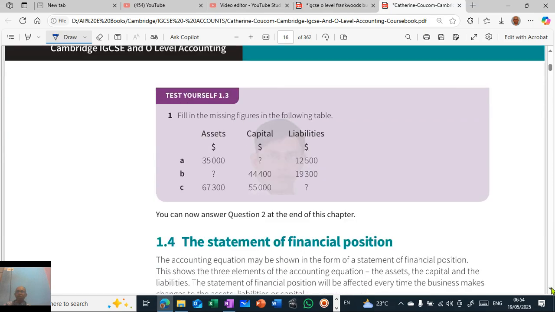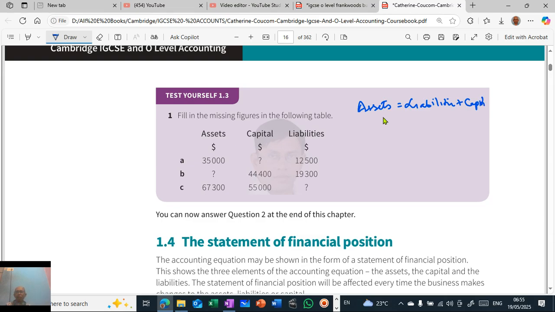Very small thing, you fill in the missing figures in the following table. So you know the accounting equation, right? What is the accounting equation? The accounting equation is assets is equal to liabilities plus capital. So this is the accounting equation. You have to remember this.